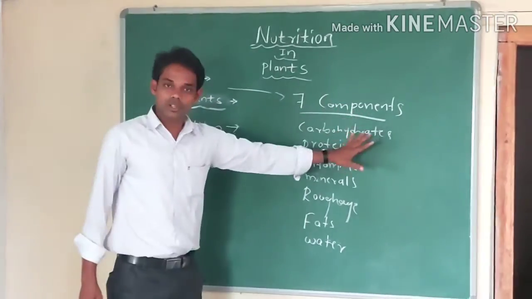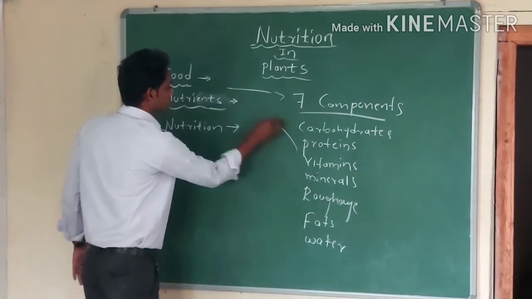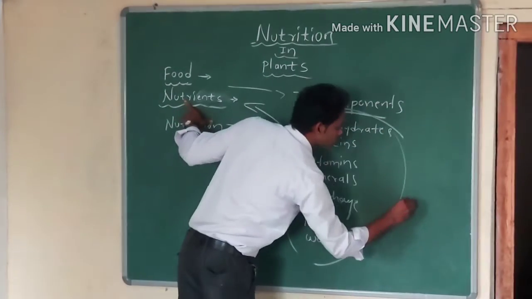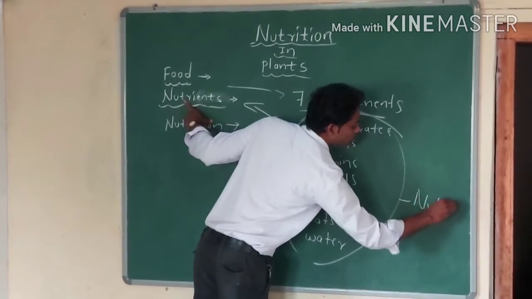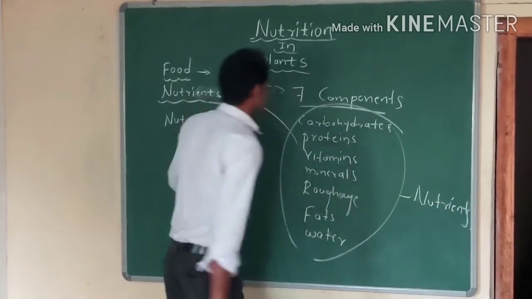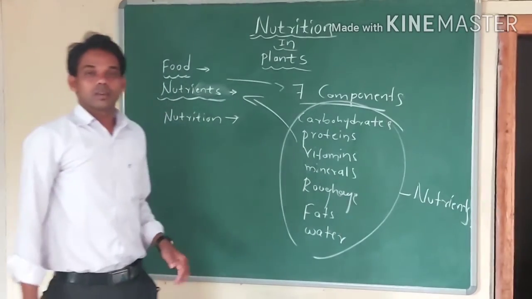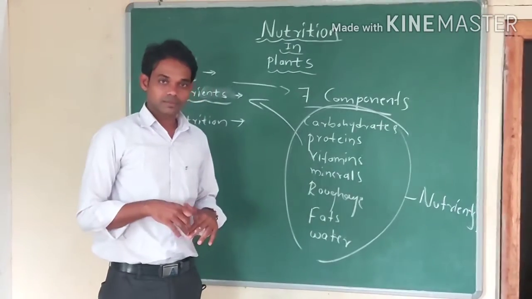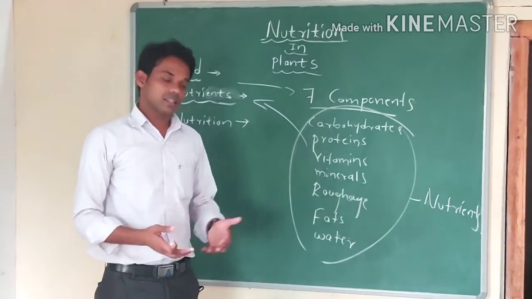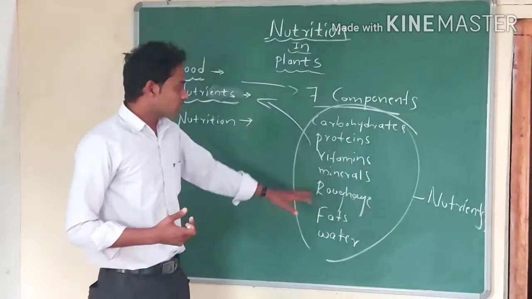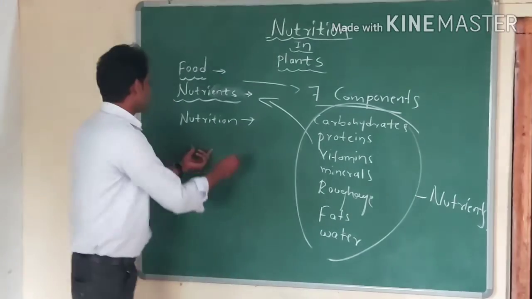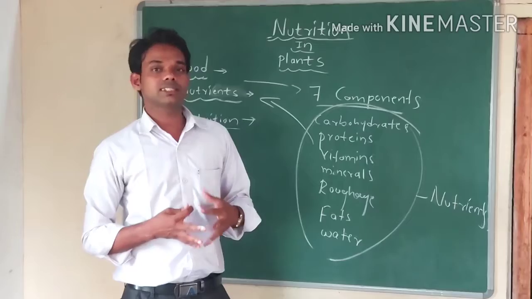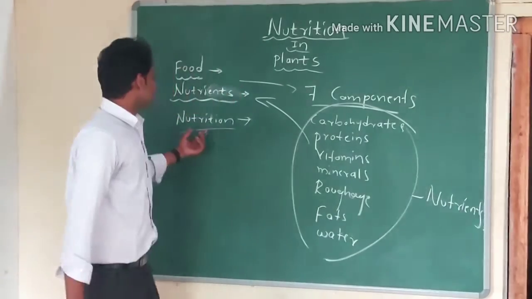Together we call these nutrients. So, how many nutrients are there? There are 7 nutrients. When we take food, these nutrients enter our body. Taking the food and utilization of this food by the body is called nutrition. What is nutrition? Taking the food and utilization by the body is called nutrition.